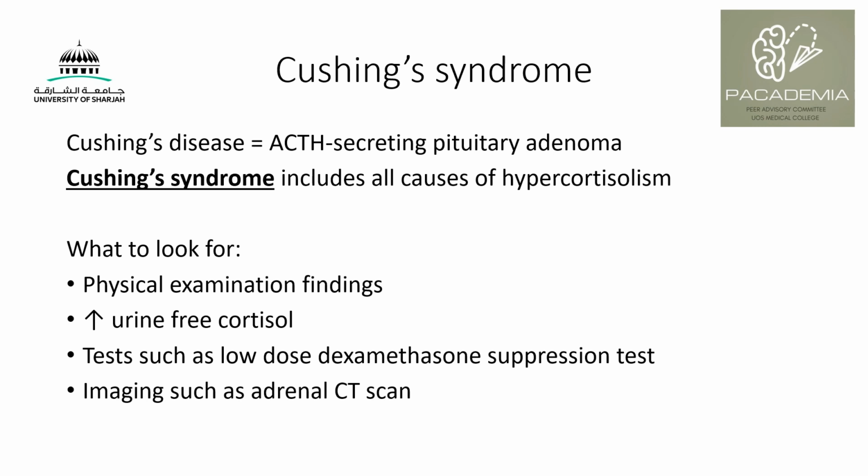So what are the things that we look for if we suspect secondary hypertension and Cushing syndrome? We look for physical examination findings, which we're going to talk about later. You have multiple tests that can be done. An example would be urine free cortisol, which would be increased. You can also do a low-dose dexamethasone suppression test. You can also do imaging, such as an adrenal CT scan, so you can check if the source is from the adrenals, or it could be extra-adrenal, as we talked about in ectopic release of ACTH from lung cancer, or if it was from the pituitary by a pituitary adenoma.